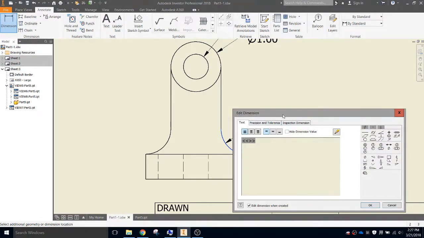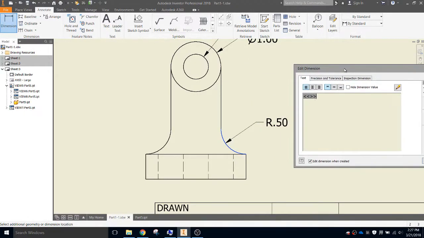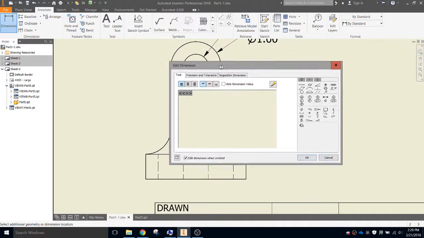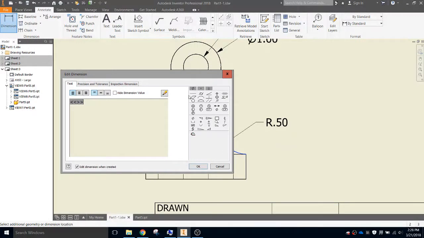When you place it, it'll give you this window here that allows you to edit dimensions. When you edit dimensions, you can add all kinds of fun stuff over here. But right now, all that we need to say is that we have two of these. This little set of parenthesis-like things indicates the dimension itself. So after the dimension itself, hit space, capital X, 2. And that just says that this is times 2.